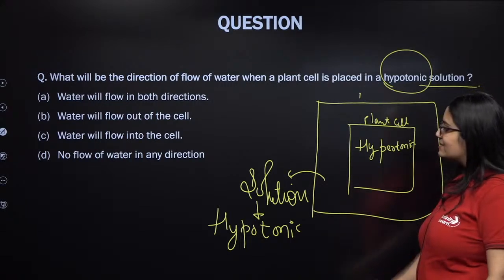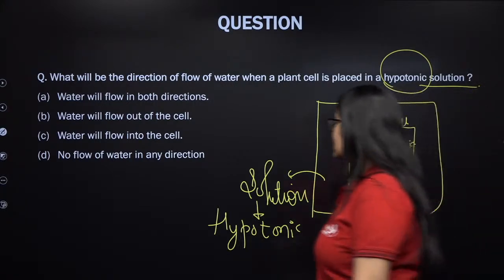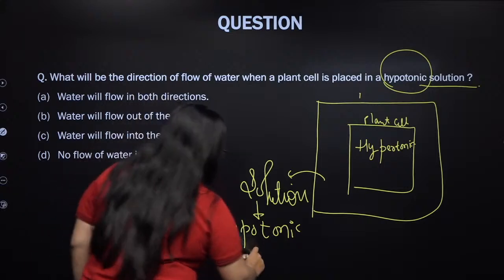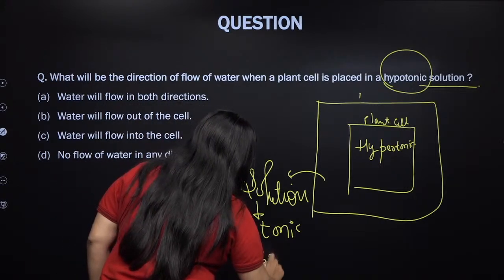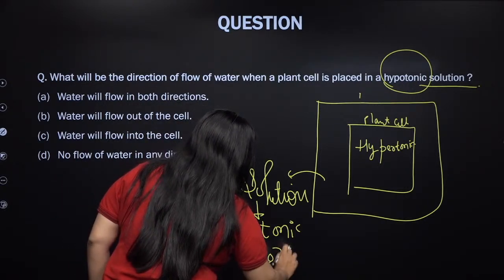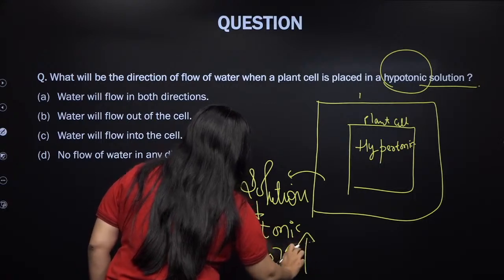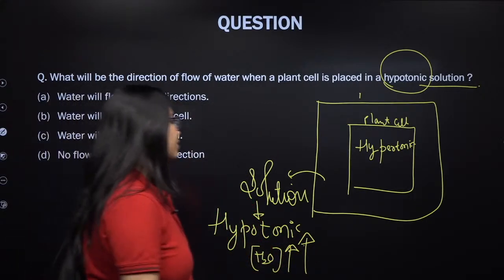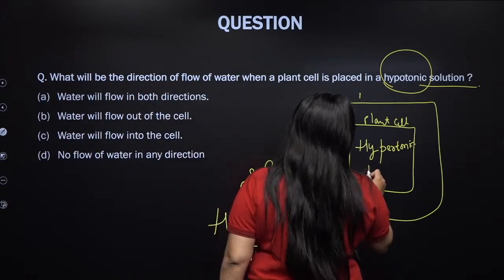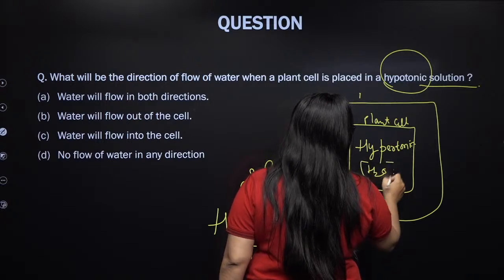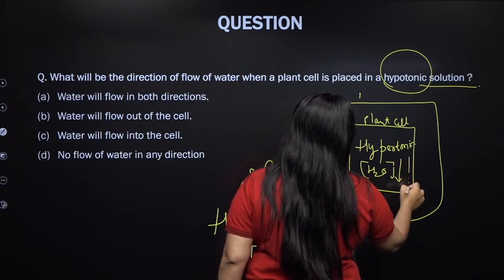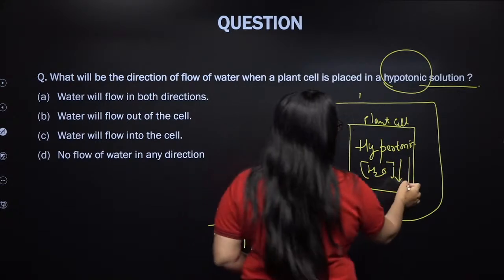Right, my dear students? When I say hypotonic solution, that means the concentration of solvent, or the concentration of water, will be higher in the surrounding solution in comparison to the concentration of water inside the cell. Where is the water concentration higher?